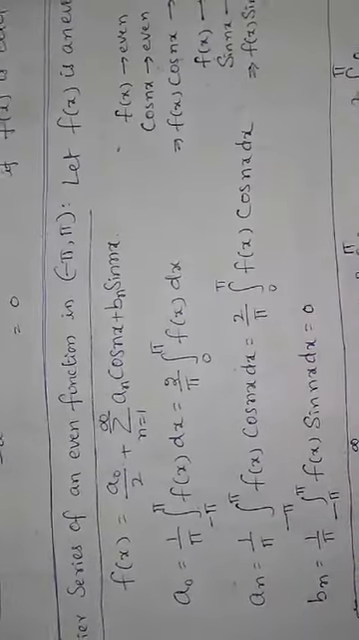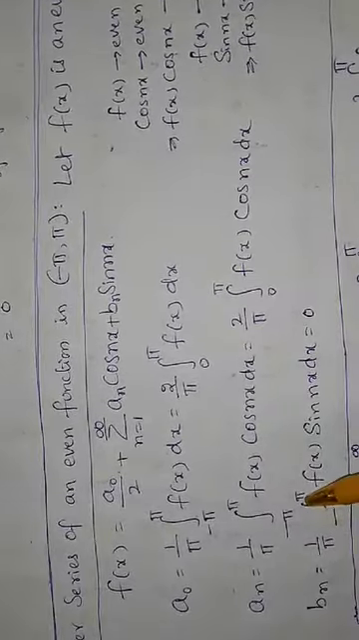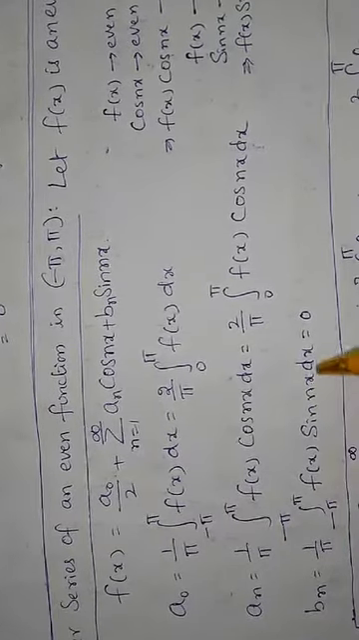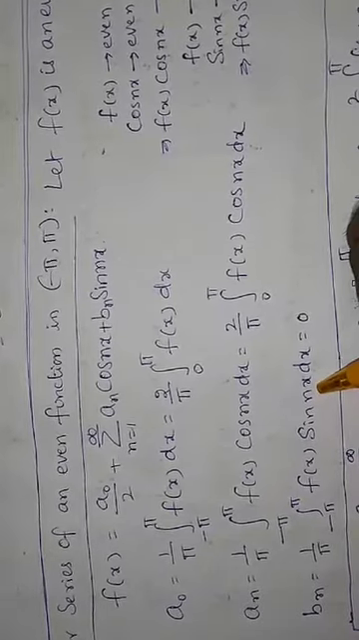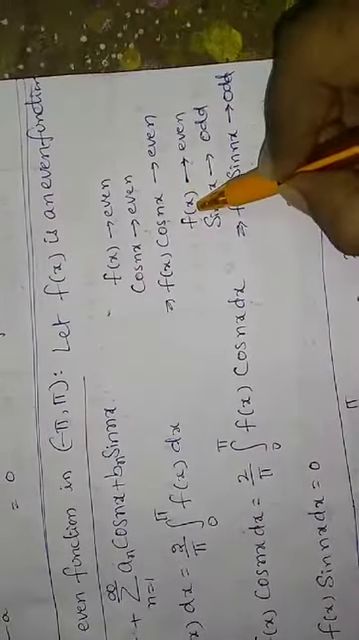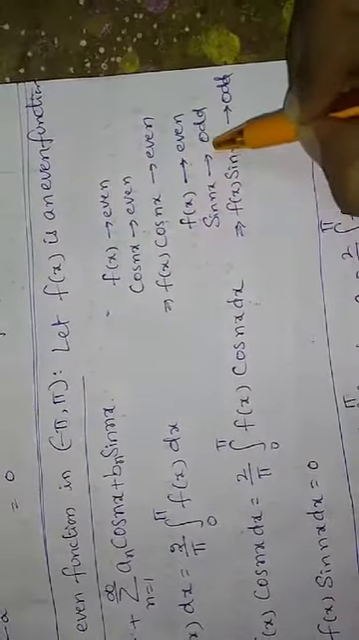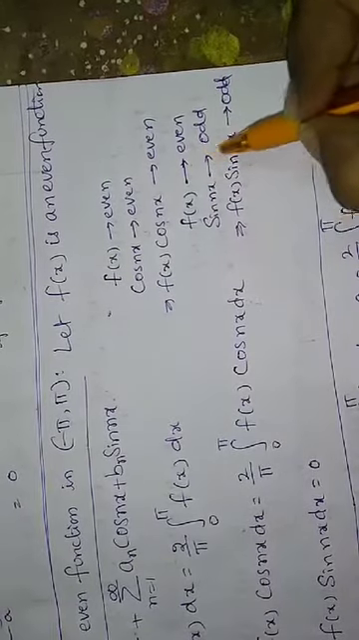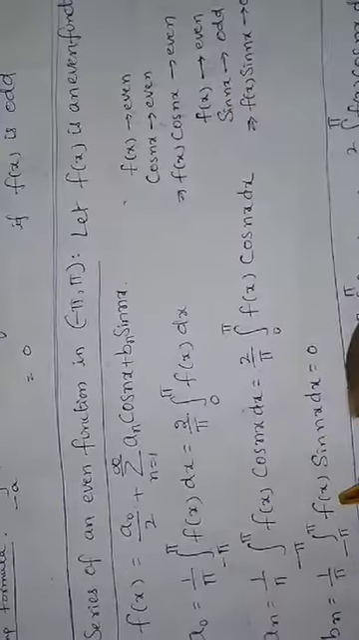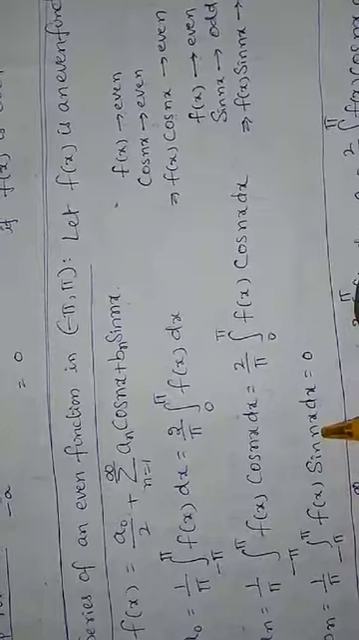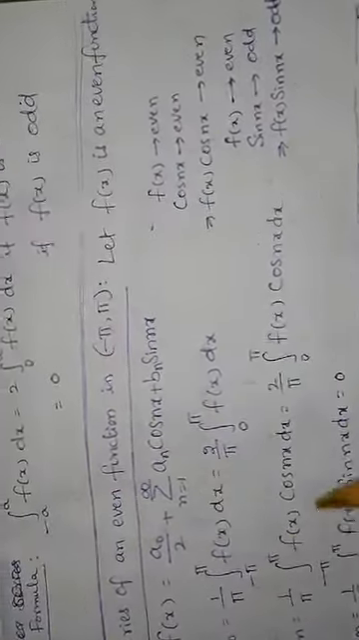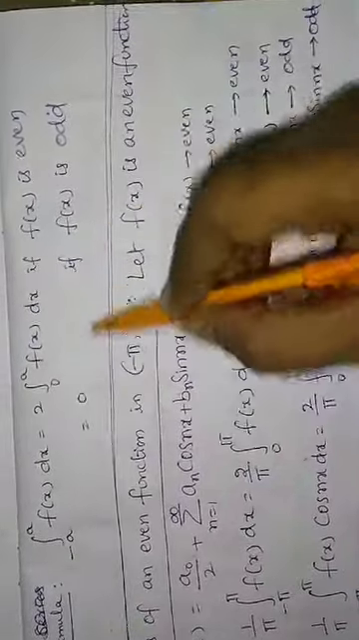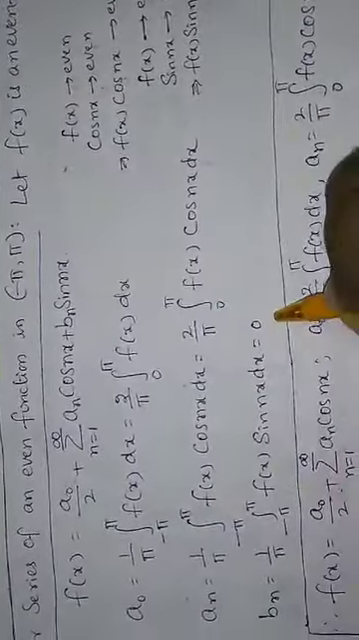Now observe that bn is equal to 1 by pi integral minus pi to pi f of x sin nx dx. What is f of x? It is an even function. And what is sin nx? It is an odd function. The product of these two functions will give an odd function. Since the integrand is an odd function, within the limits minus pi to pi, it will become 0. For an odd function, the integration must be equal to 0. So here bn is equal to 0.